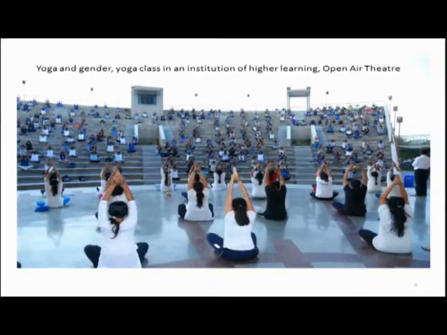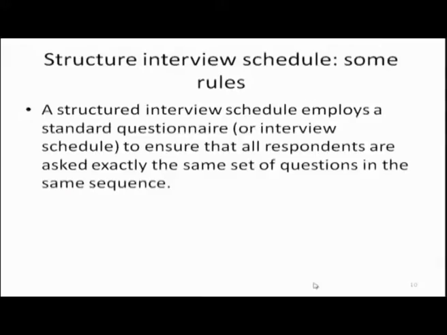As a sociologist, if I use this visual as observation data, in the last lecture I said that there are many ways of collecting ethnographic data, and one of them is simple observation without telling anybody that I am doing any research. I just observe and take a photograph, and this is what the visual data would show.